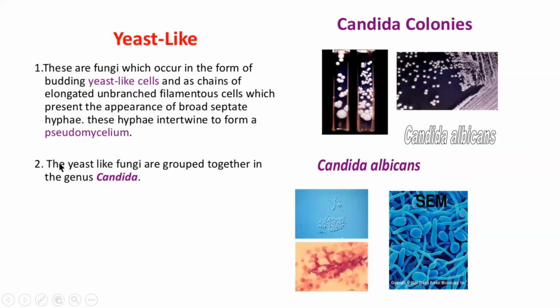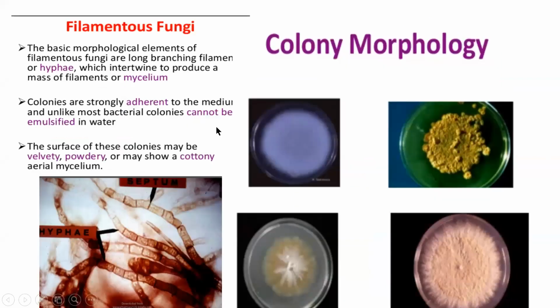mycelium. The other category is filamentous fungi, what we normally see in spoiled coconut, or you can see a growth of fungi in pickles or idli. In any kind of food you can see the fungal growth. Okay, so that is a filamentous fungi, multicellular filamentous fungi. So they only show hypha, septate hypha or aseptate hypha.